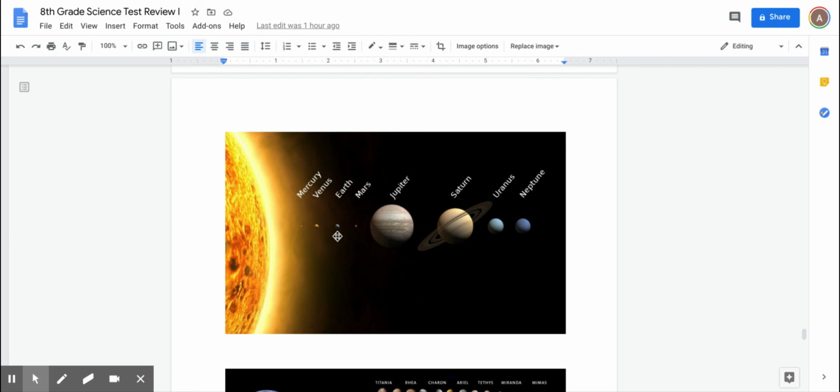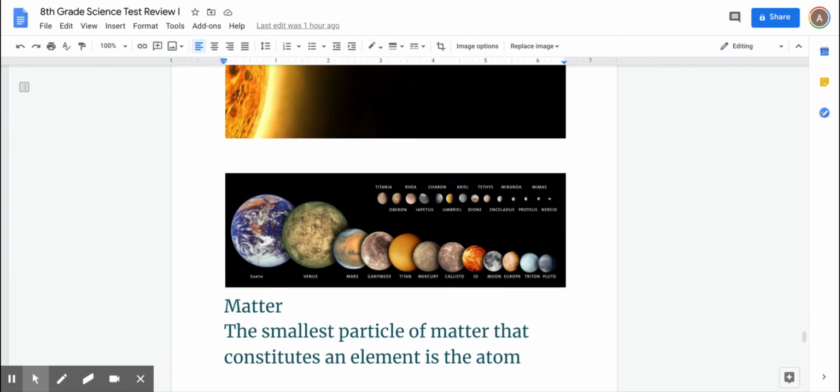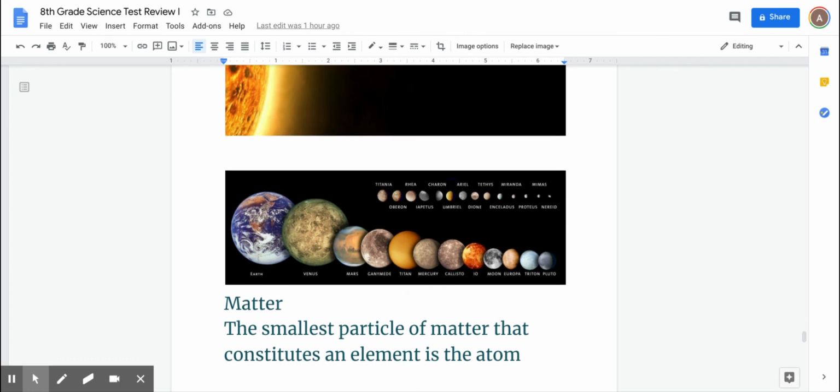But I wanted you to know because if we look at Earth and we look at Mars, we know Earth is the largest of the terrestrial planets, not the gas planets like you see here. And you would weigh more on Earth than you would on Mars. You would weigh more on Venus than you would on Mars, too. That was one of the questions that I actually had to throw out. But here you see it. Here's a terrestrial planet. So we have Earth.